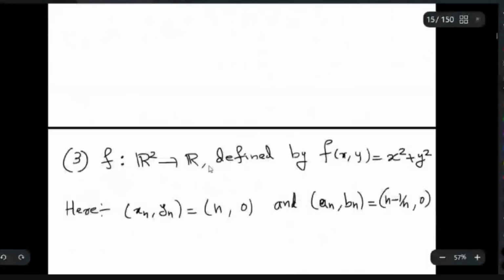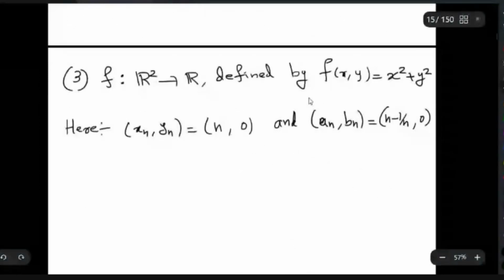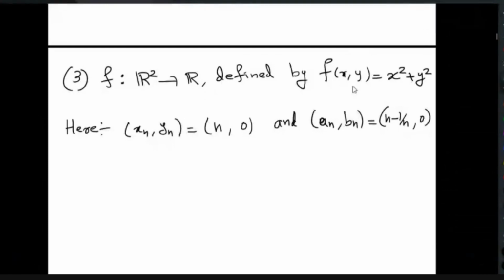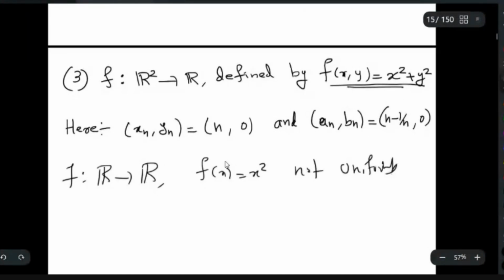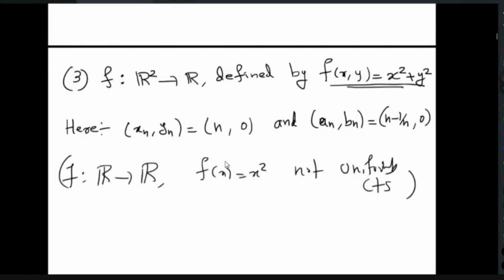So another example I will look at. This is the function f(x, y) = x squared plus y squared. You can easily check this. I have given a hint here, so I am not going to prove these things. This is just an analog of f(x) = x squared. You might have seen f from R to R in the single variable case, with f(x) = x squared. You can easily prove that this is not uniformly continuous. So this function is just an analog of this one.